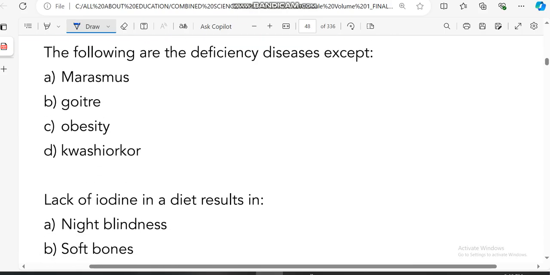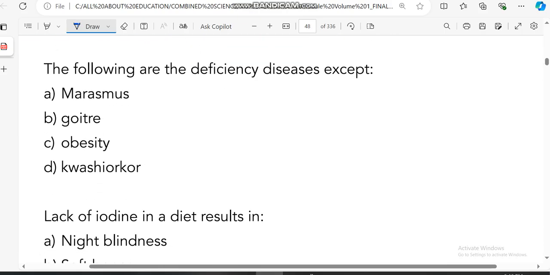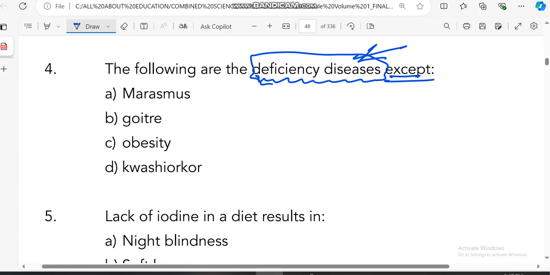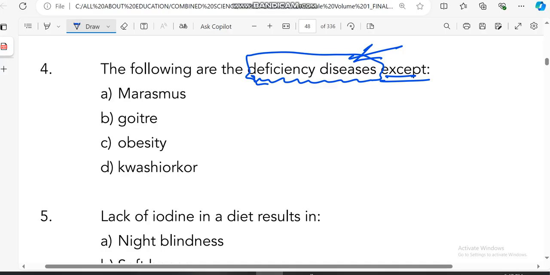Alright, the following are deficiency diseases except. Deficiency diseases are caused by lack of an important nutrient. So the answer is all of them except marasmus. That's correct, it's obesity.